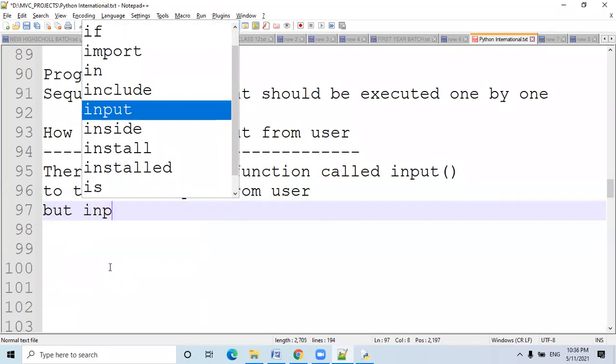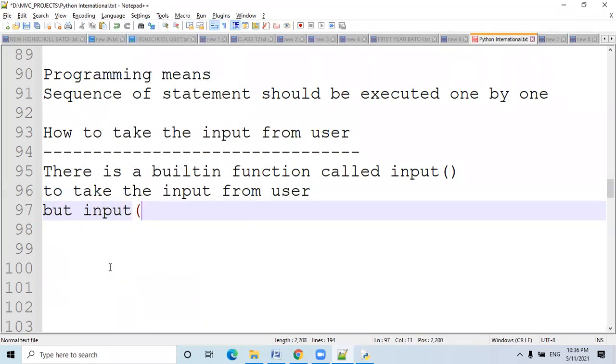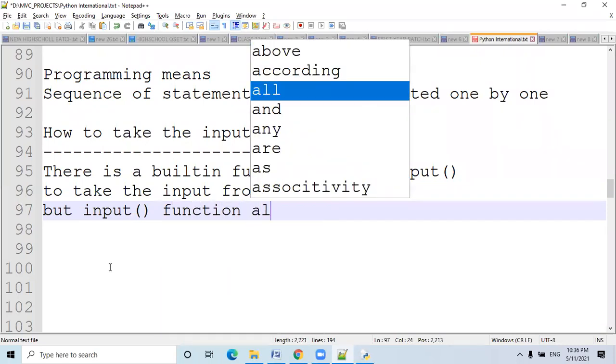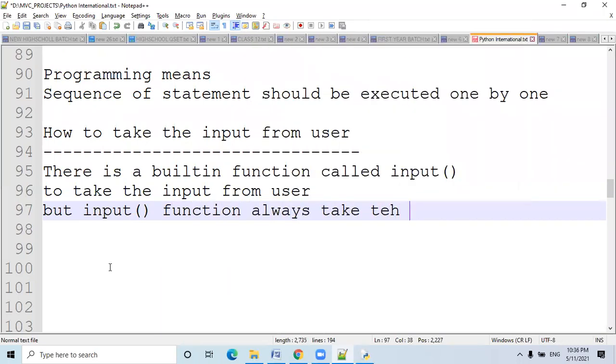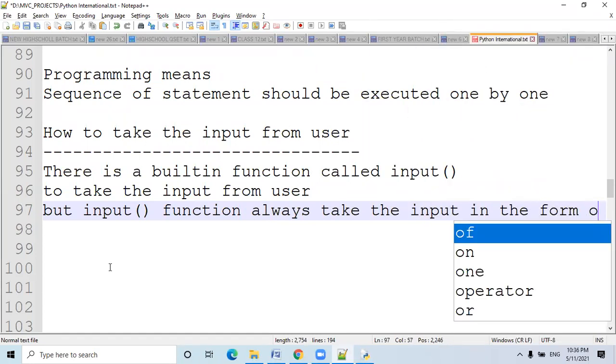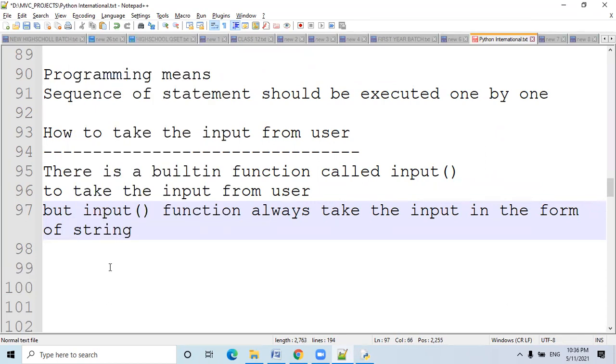But the input function always takes the input in the form of a string. In the form of a string. Okay, so we need to typecast.